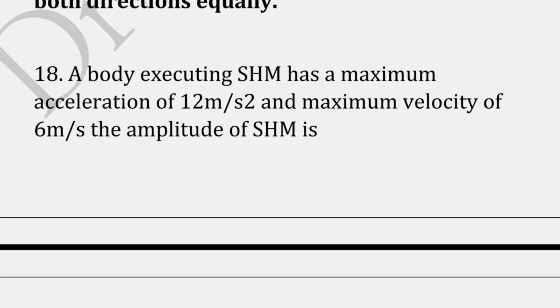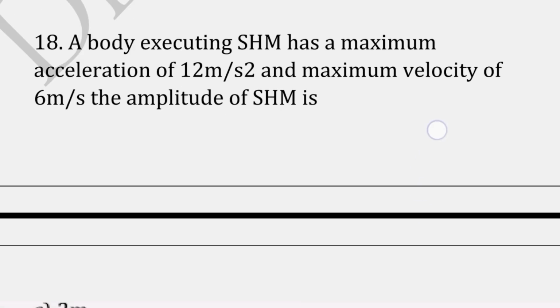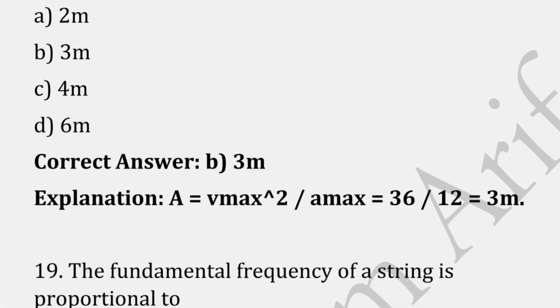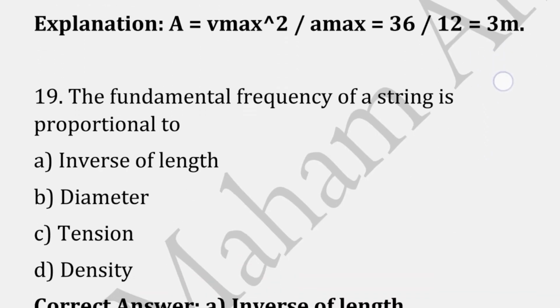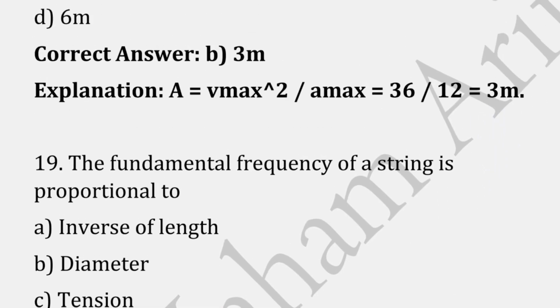A body executing simple harmonic motion has a maximum acceleration of 12 meter per second square and maximum velocity of 6 meter per second. The amplitude of simple harmonic motion is, correct answer is option B, that is 3 meters. Here you will use the formula, that is A is equals to V max square divided by A max.